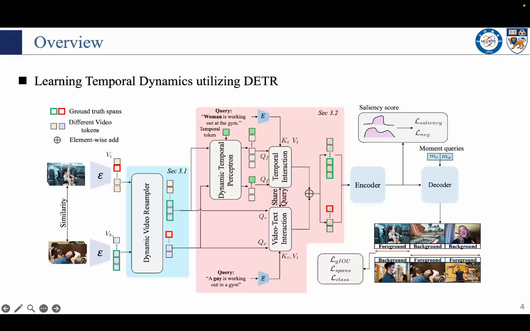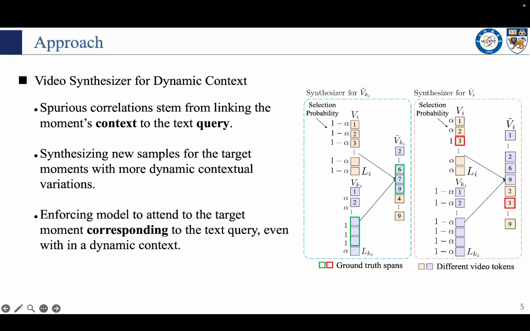To address the spurious issues, we propose a dynamic learning method with two novel strategies to mitigate spurious correlation. Spurious correlations often stem from linking the moment's context to the text query.